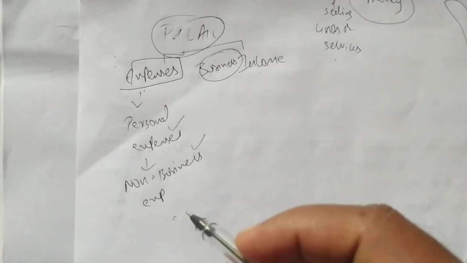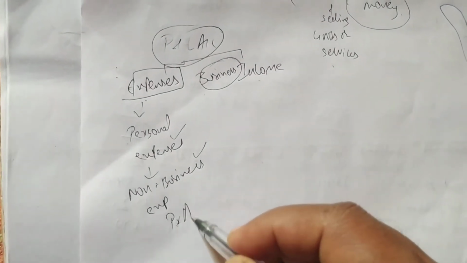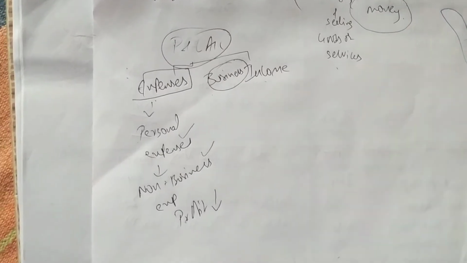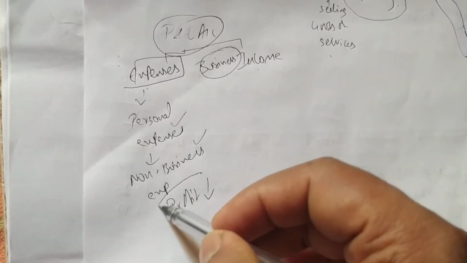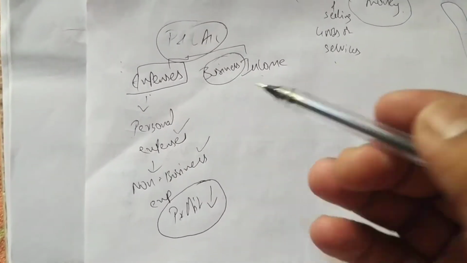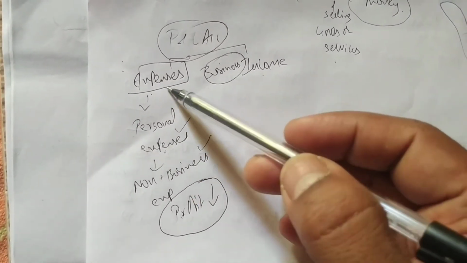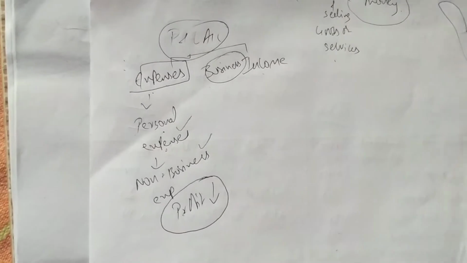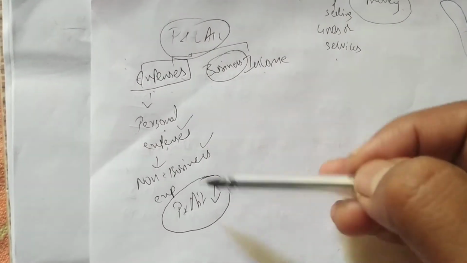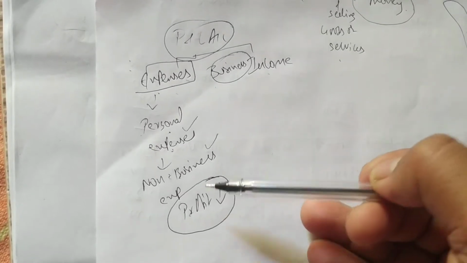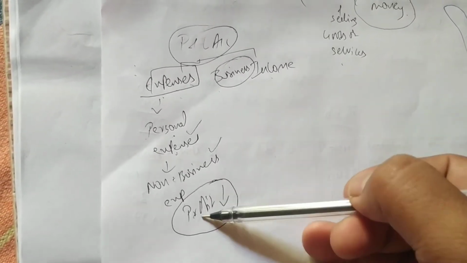If he shows less profit, then there will be less tax. So he tries to show less profit, and for that purpose he shows personal expenses and non-business expenses in the profit and loss account. With that, the profit will reduce. When the profit reduces, automatically he has to pay less tax.